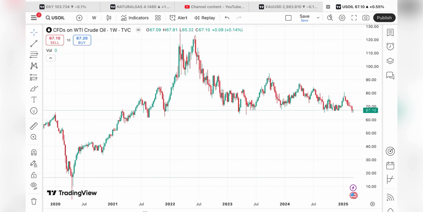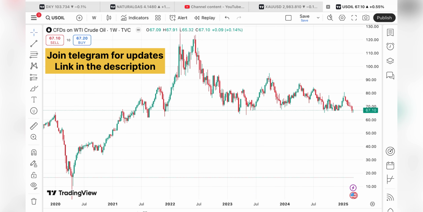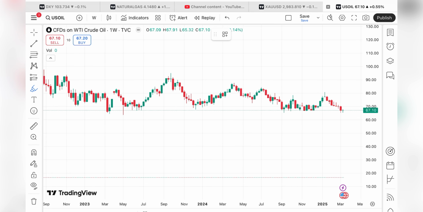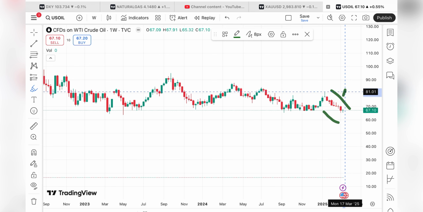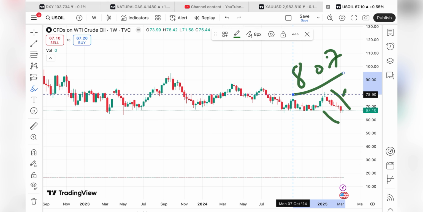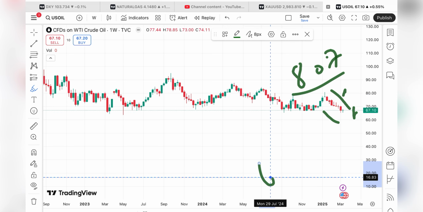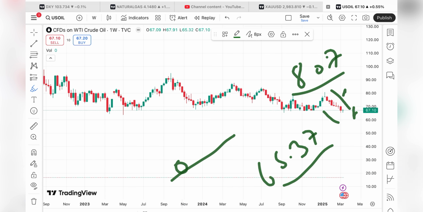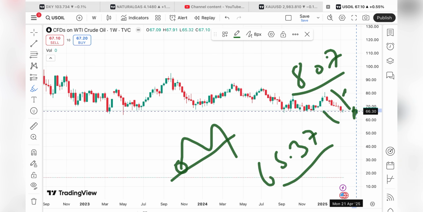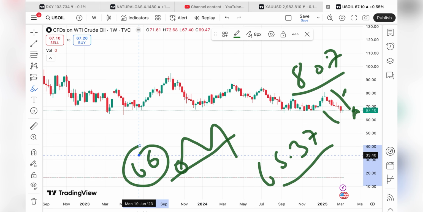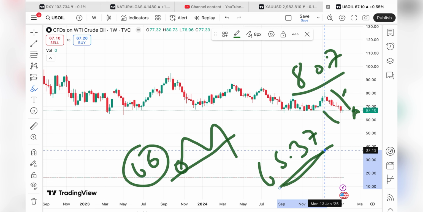If you look at the chart of crude, what we have seen is that crude is continuously moving down after the OPEC meeting. After the post-election also, the price made a high around 80.7, and from there we have seen a continuous downfall. Now if you look at this trend, it has already made a low of around 65.37, which is already a weak support. So chances are very high that if the price comes close to a level of 67, it can move below this particular level.